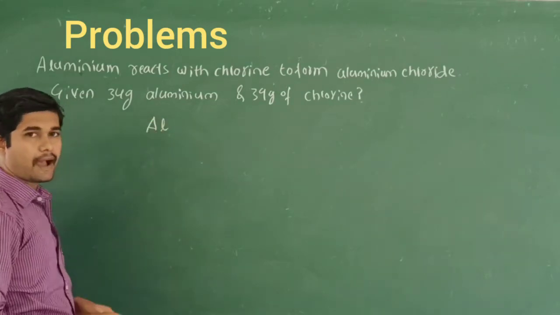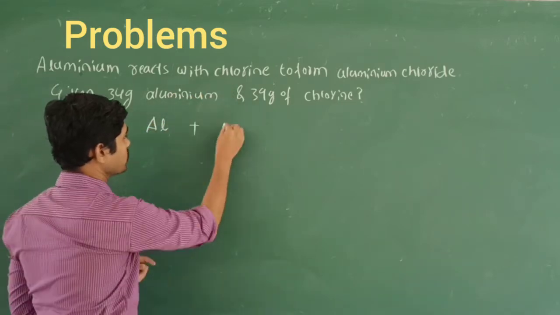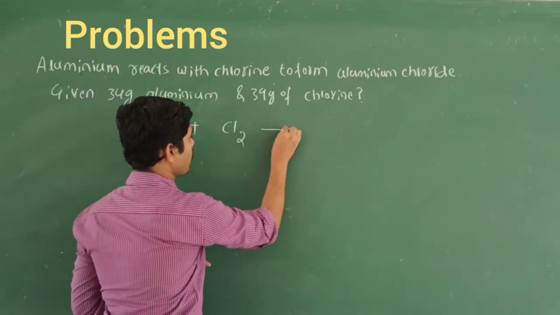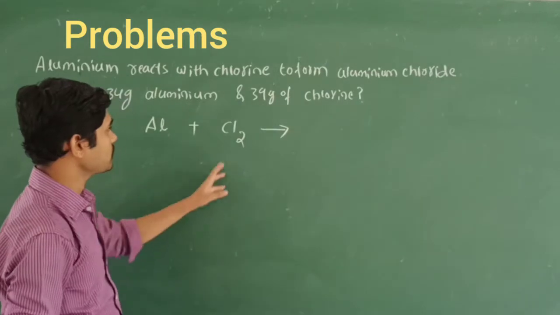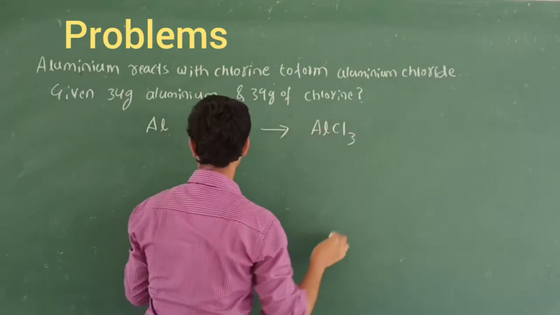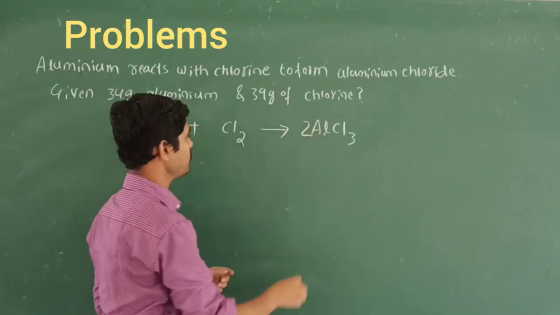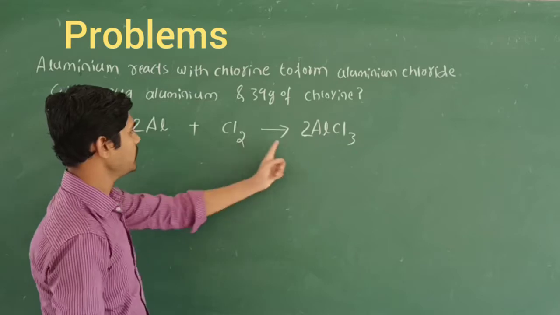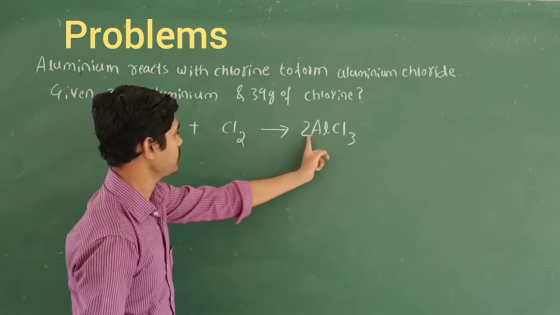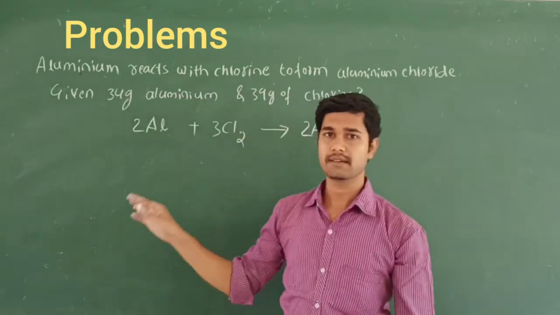First we have aluminium, Al, and chlorine gas is expressed as Cl2. What do we get? Aluminium chloride, AlCl3. Now let us balance it: 2Al plus 3Cl2 gives 2AlCl3. This is the balanced equation.